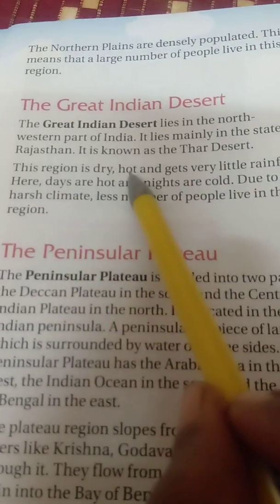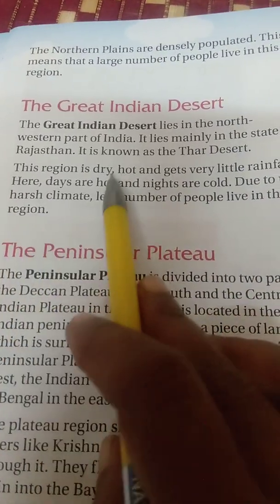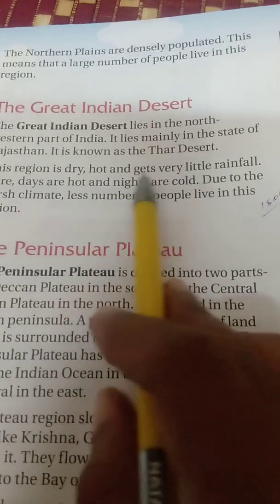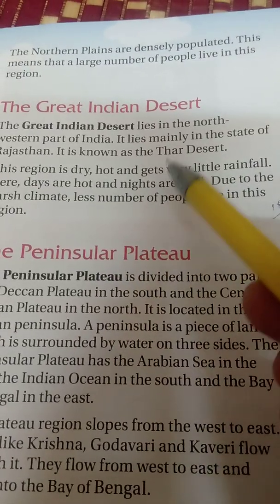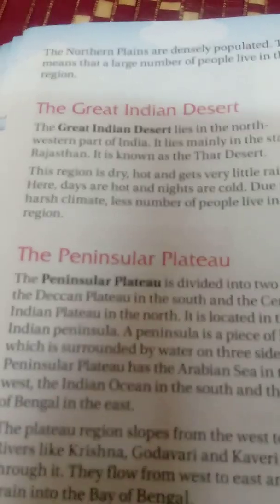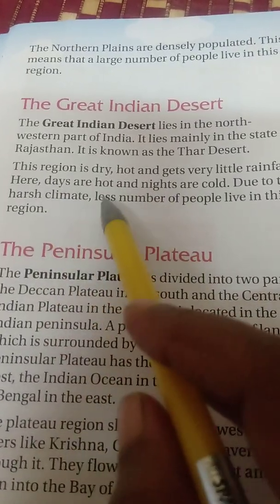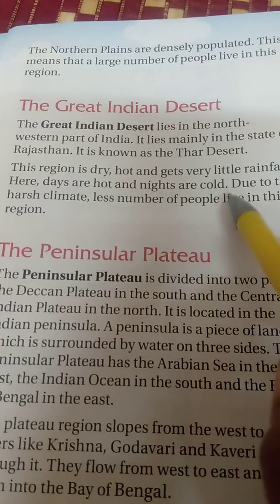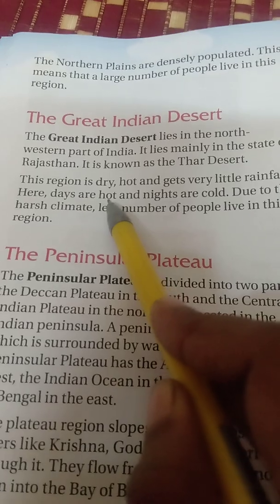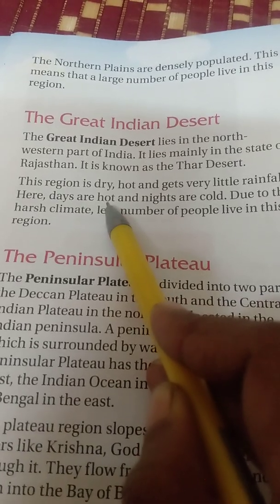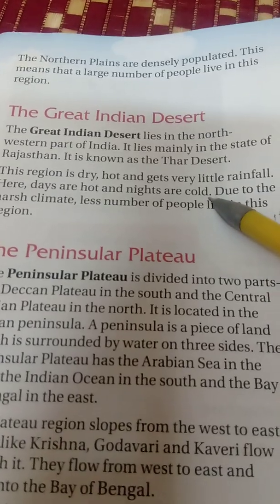This region is dry. How does a desert look? It looks very dry and hot, because this place receives very little rainfall. The days are hot and the nights are cold. In the daytime we feel only the hot climate, and during the night we feel the cold climate.